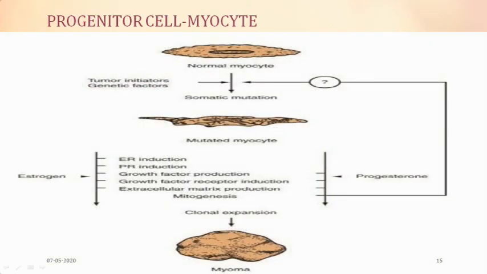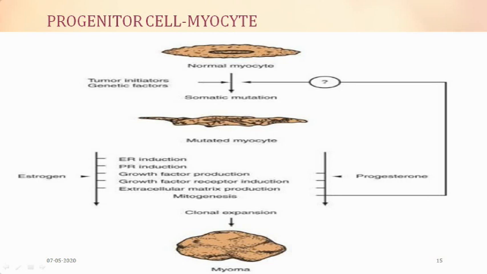So coming to this picture, what is there? This is the normal smooth muscle cell of the uterine myometrium, the normal myocyte. Then there are genetic factors and tumor initiators which cause its somatic mutation.